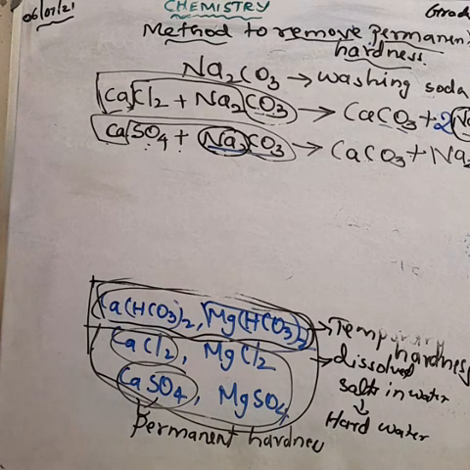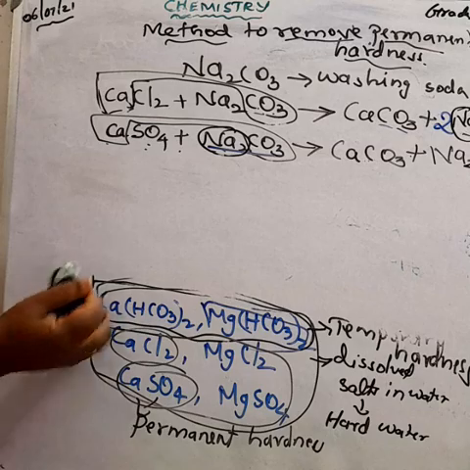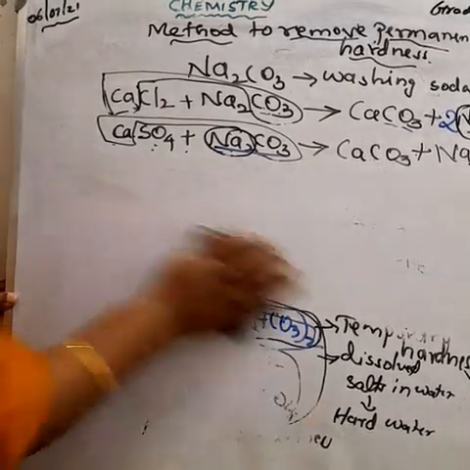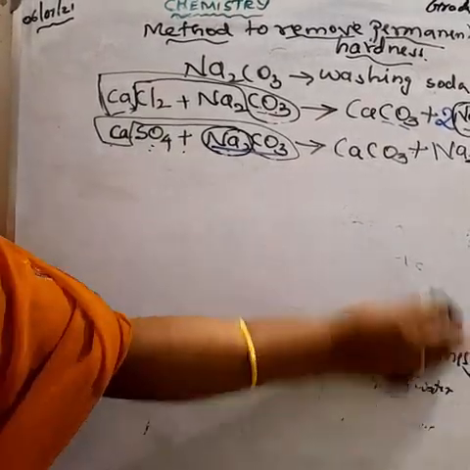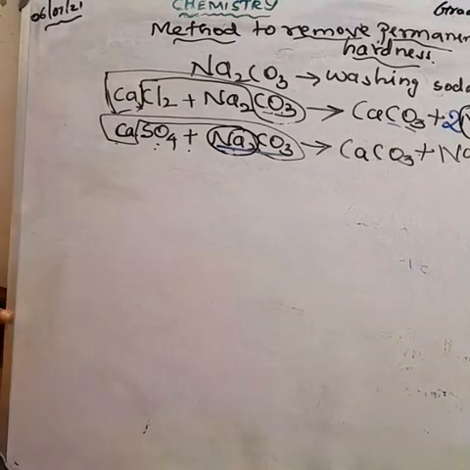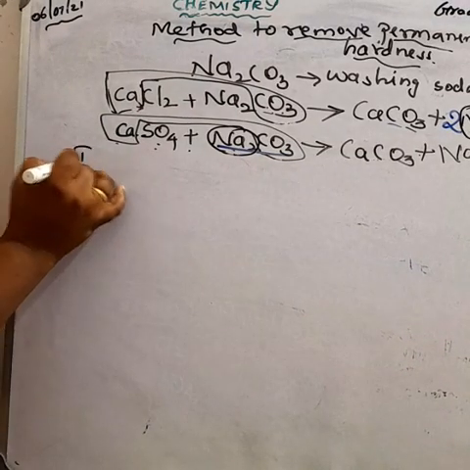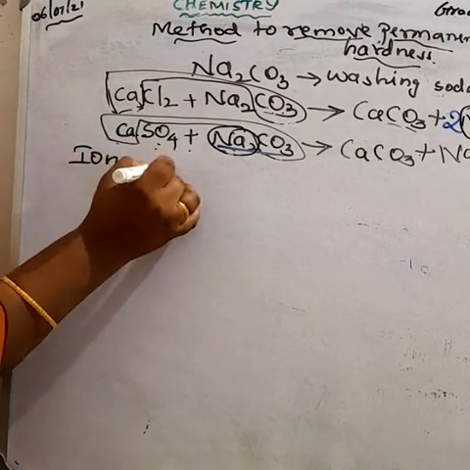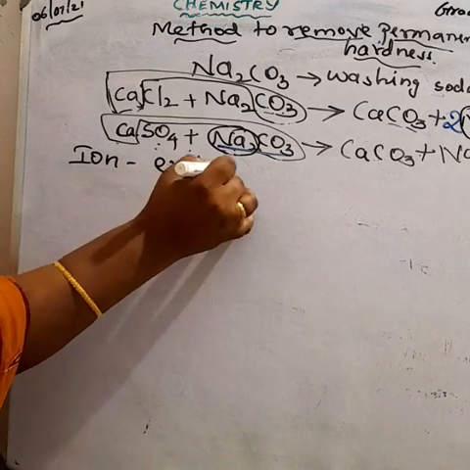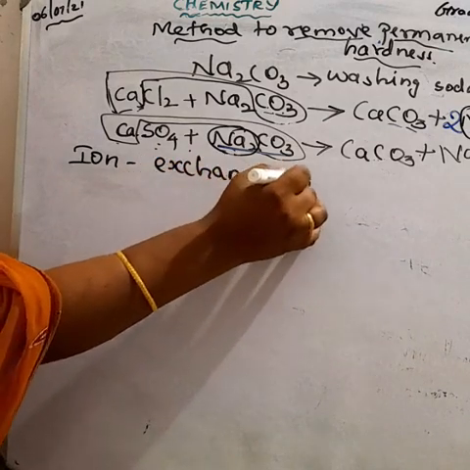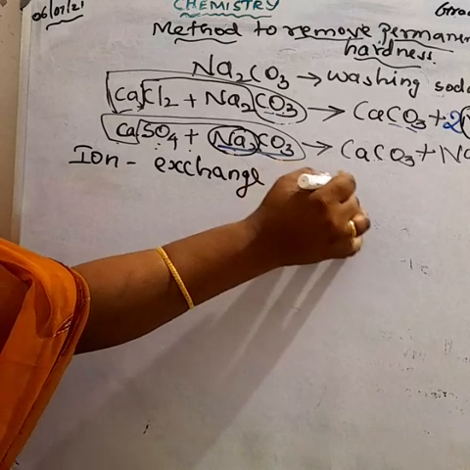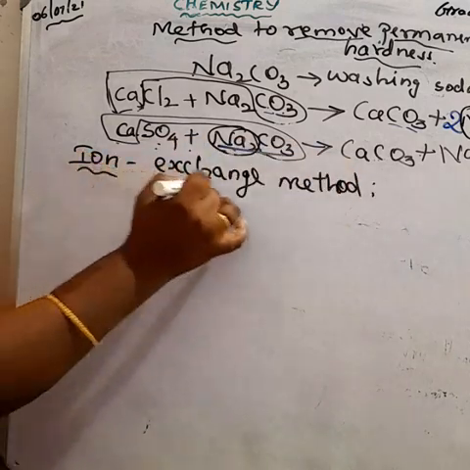Another method is very, very important: the ion exchange method. Ion means any one, maybe a cation or an anion.